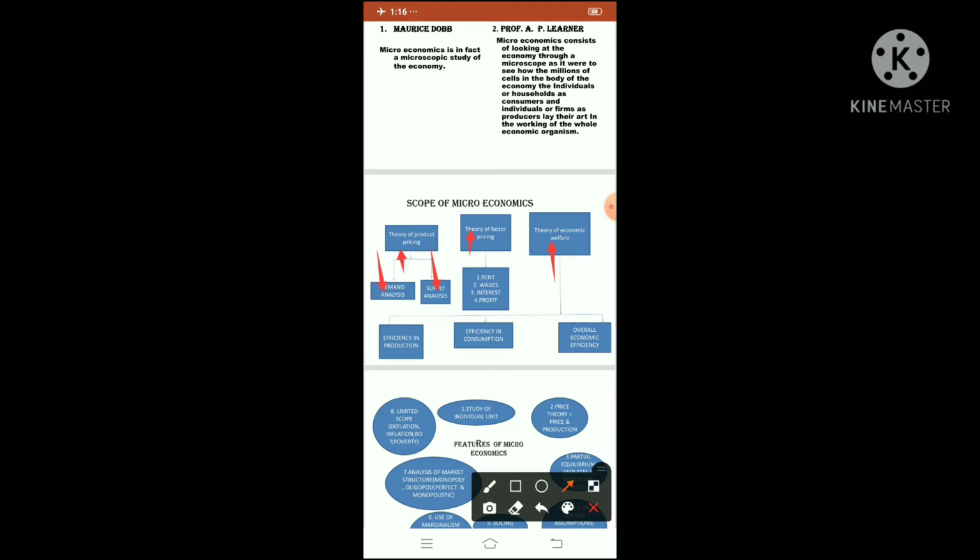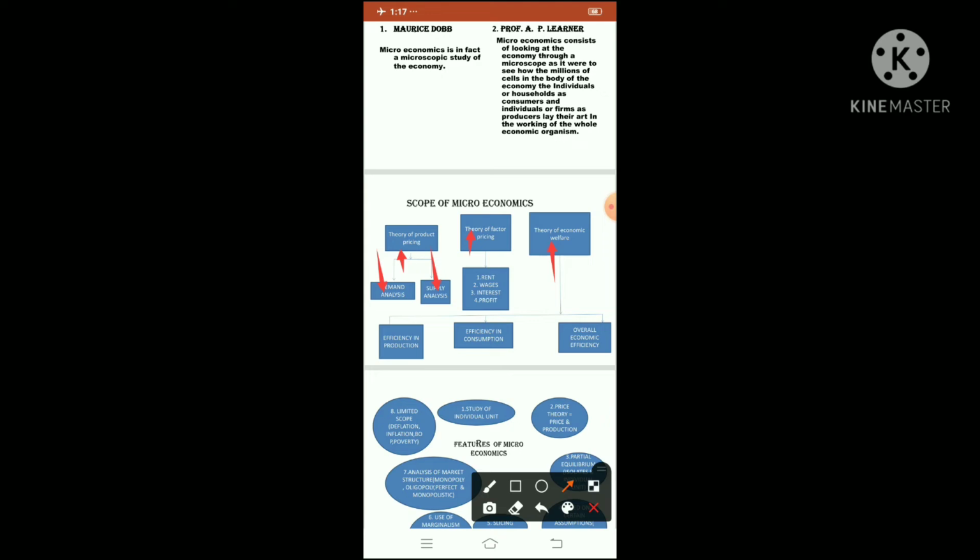When more demand is there, production will be more, and if production is more, supply can be more. And when people are happy with the quality, next year I can also increase the product price for my profit. So this theory of product pricing, children, is dependent upon demand and supply analysis.